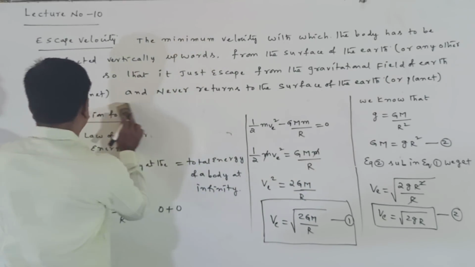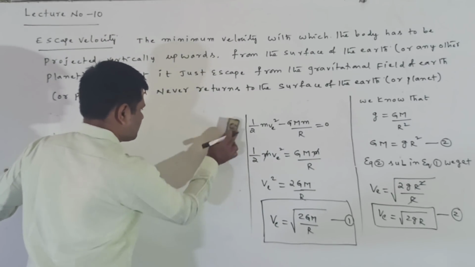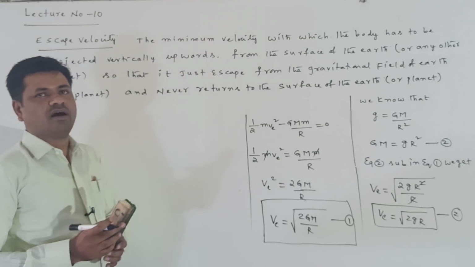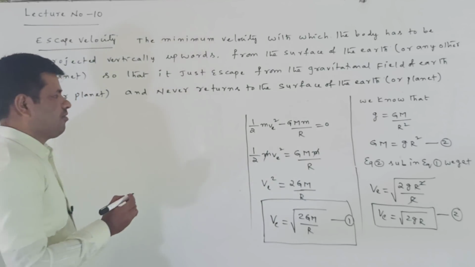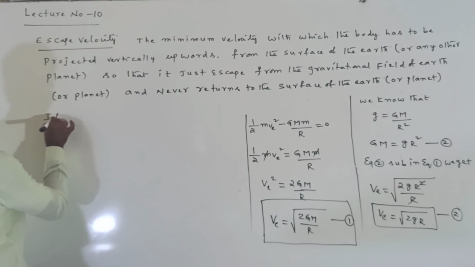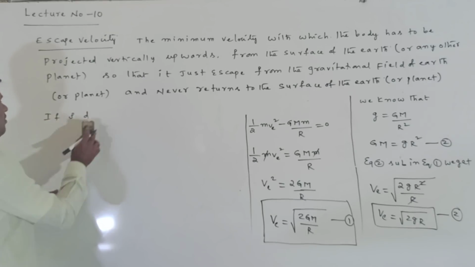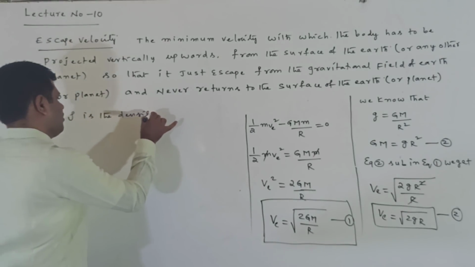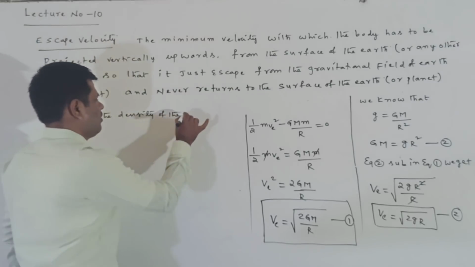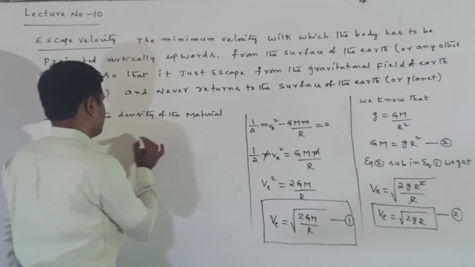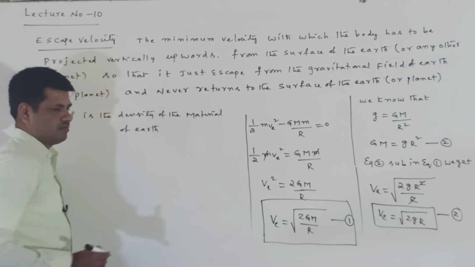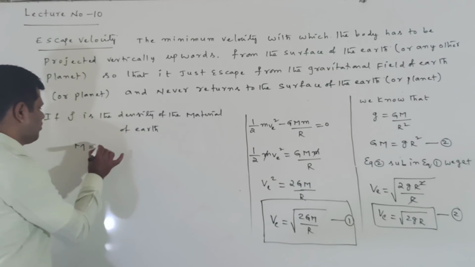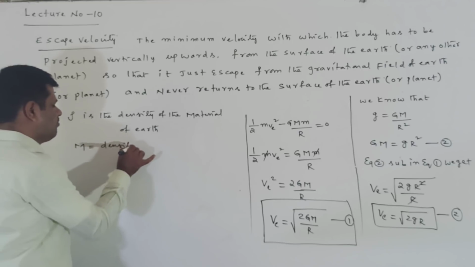Another form of the expression for the escape velocity we can also find. If rho is the density of the material of the earth, then the mass of the earth is equal to density into volume of the earth.